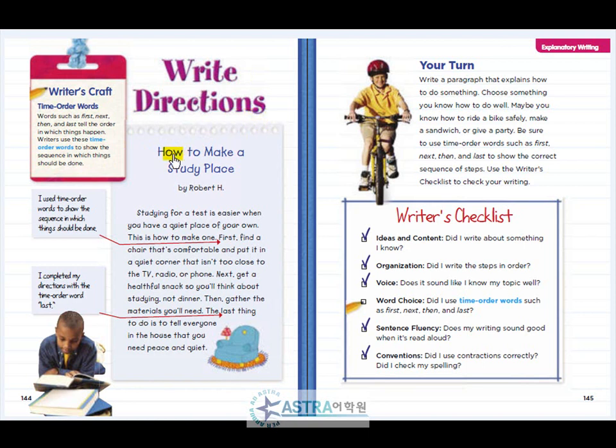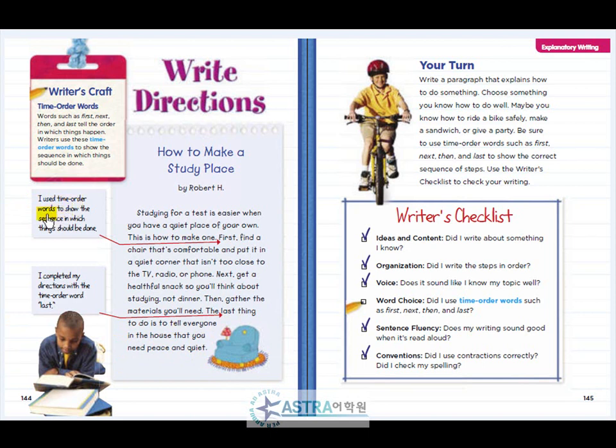Write directions. How to Make a Study Place by Robert H. Studying for a test is easier when you have a quiet place of your own. This is how to make one. First, find a chair that's comfortable and put it in a quiet corner that isn't too close to the TV, radio, or phone. Next, get a healthful snack so you'll think about studying, not dinner. Then, gather the materials you'll need. The last thing to do is to tell everyone in the house that you need peace and quiet.